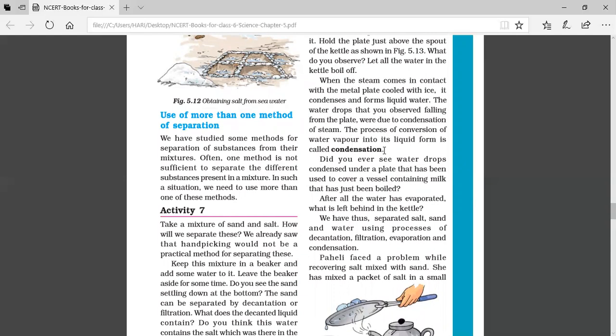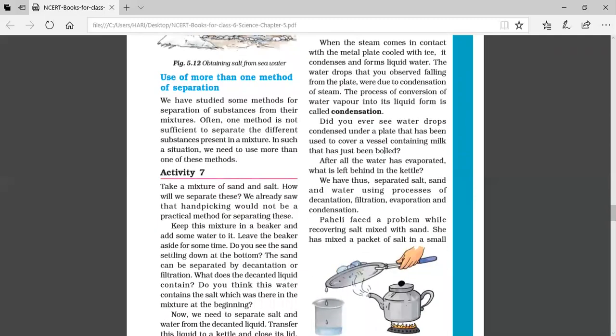Now, is there any method to get the pure water again? Yes, we can get the pure water again from the salt solution by the method of condensation. That also we will learn with the help of an activity. In the same way as you did for the previous activity, you prepare a salt solution. How to prepare the salt solution? Take a vessel with a little amount of water, add 2-3 spoonfuls of salt to it, stir it and mix it well. That solution is called salt solution.